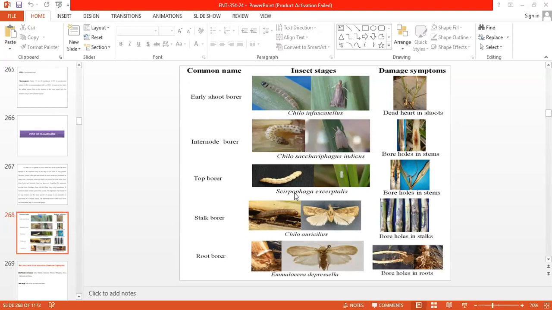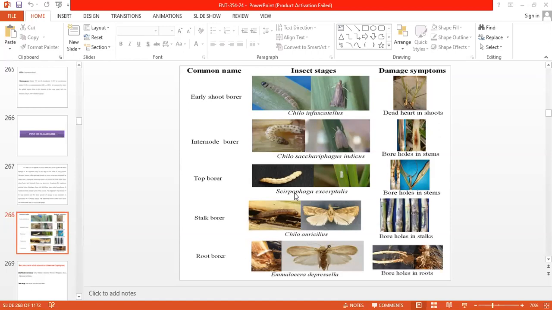So this pest is mainly injurious to young cane up to 8 weeks after planting. They mainly cause damage to the shoot portion and produce dead heart symptoms. This early shoot borer incidence is mainly noticed in the crop where the sugarcane is planted in light soil or where there is a shortage of irrigation facilities. These conditions are favorable for the infestation of early shoot borer.